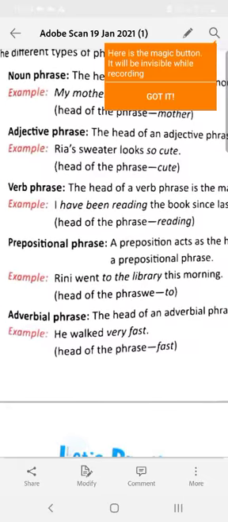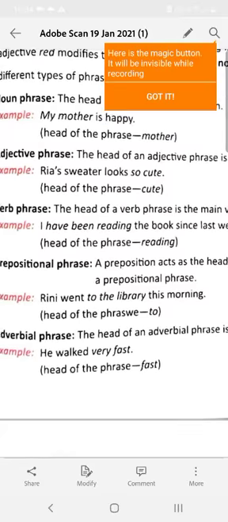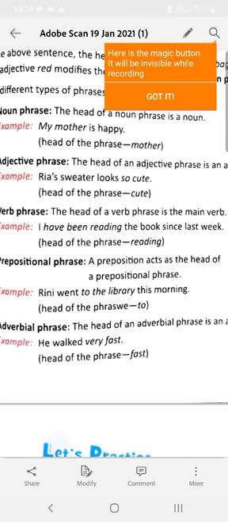Now come to verb phrase. The head of a verb phrase is the main verb. I have been reading the book since last week. This, have been reading, is a verb phrase. Here the head word is reading and that is a verb. So this is a verb phrase.